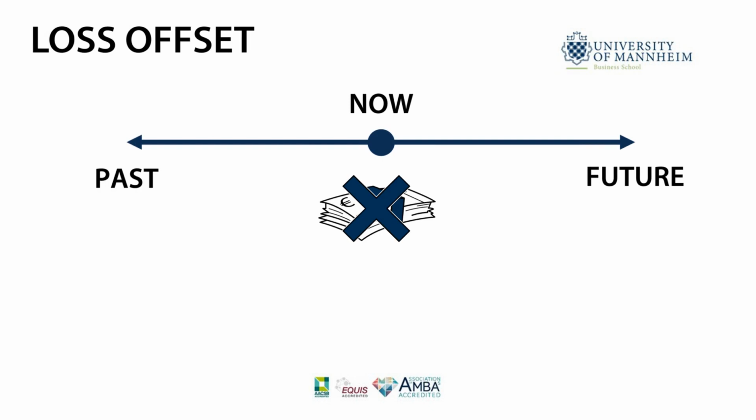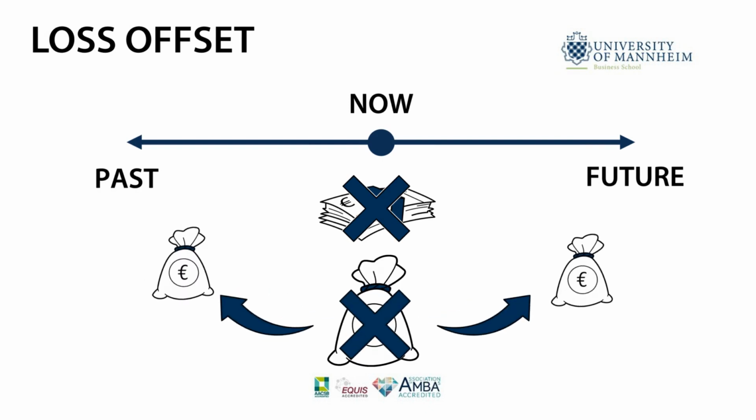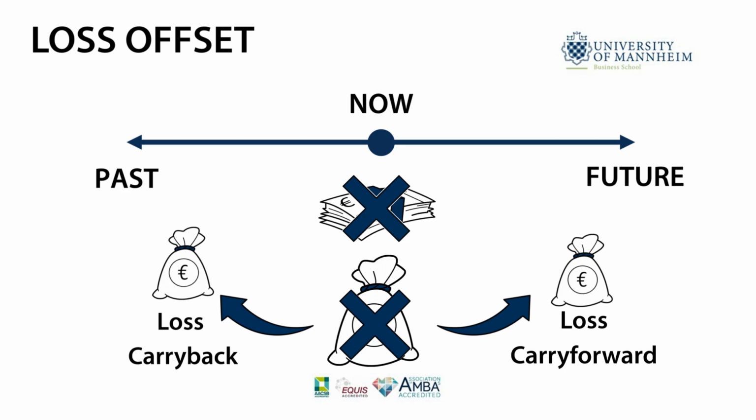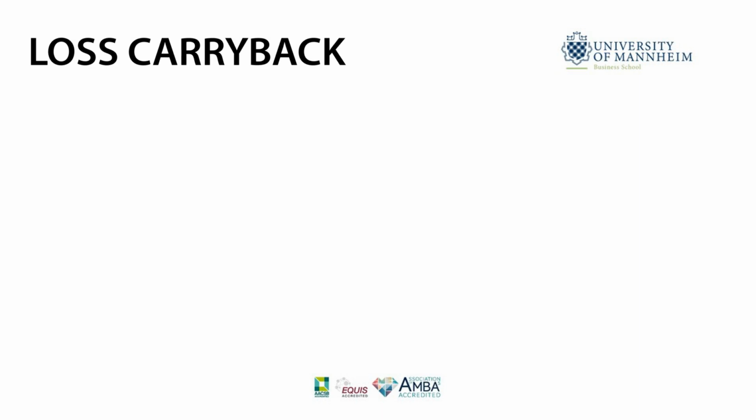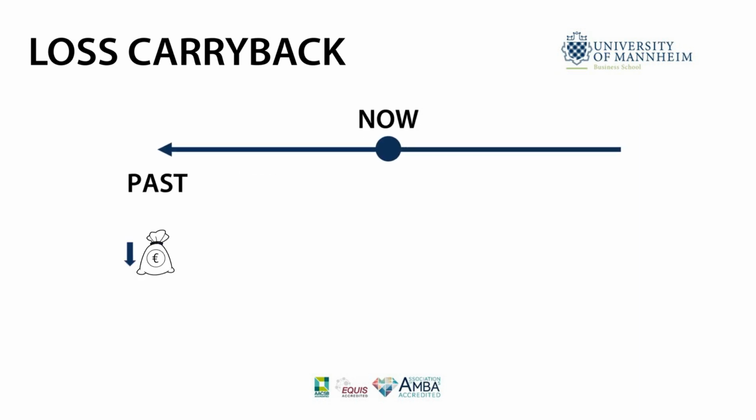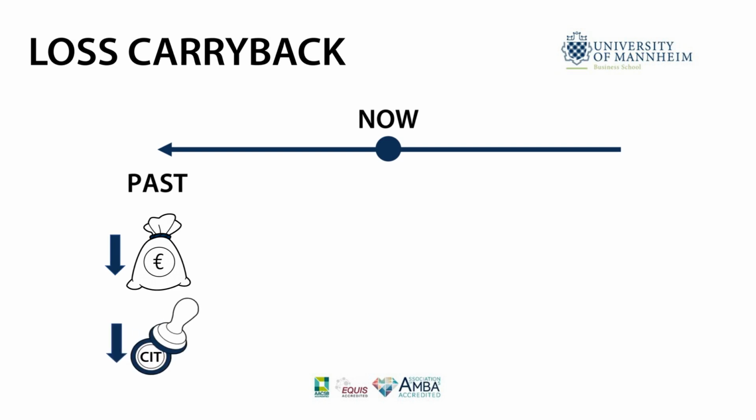Instead, your corporation may be able to offset its current loss against its past or future profits, depending on the country's loss offsetting rules. We distinguish between two different loss offsetting rules, the so-called loss carryback and loss carry-forward. If a country allows for a loss carryback, your corporation can deduct its loss from profits of past periods. A loss carryback thus reduces the tax payments of preceding years, and your corporation receives a tax refund in the current year. Hence, it is comparable to an immediate tax refund and results in a liquidity boost.